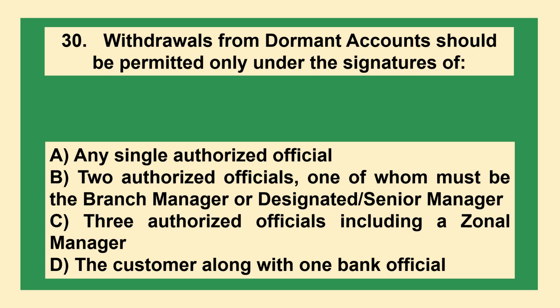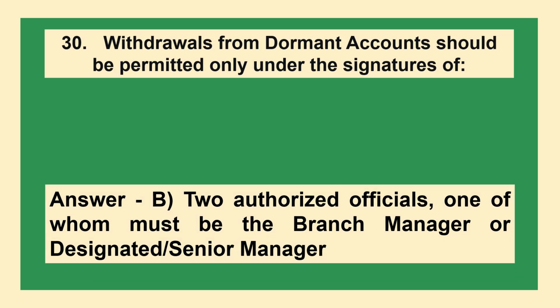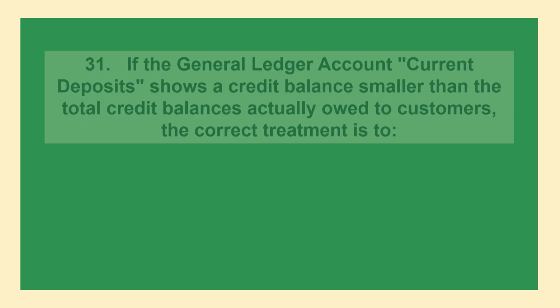Withdrawals from dormant accounts should be permitted only under the signatures of option A, any single authorized official, option B, two authorized officials, one of whom must be the branch manager or designated or senior manager, option C, three authorized officials including a zonal manager, option D, the customer along with one bank official. The answer is option B, two authorized officials, one of whom must be the branch manager or designated or senior manager.